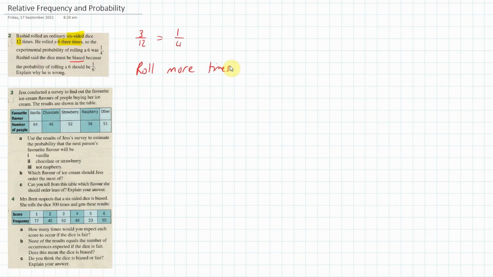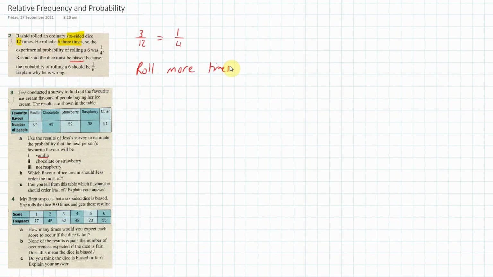Okay, now number 3, we're doing this one here. This girl's doing some favorite ice cream flavors, and we want to estimate the probability that the next person will like vanilla. So what we do is we add all of these numbers together to find out how many we've got. So I'm just going to quickly chuck that in my calculator. 64, 45, 52, 38, and 51.